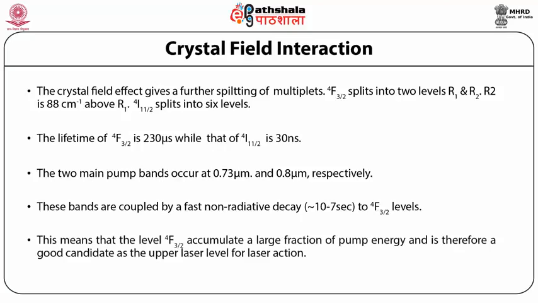This means that the level ⁴F₃/₂ accumulates a large fraction of the pump energy and is therefore a good candidate as the upper laser level for laser action.